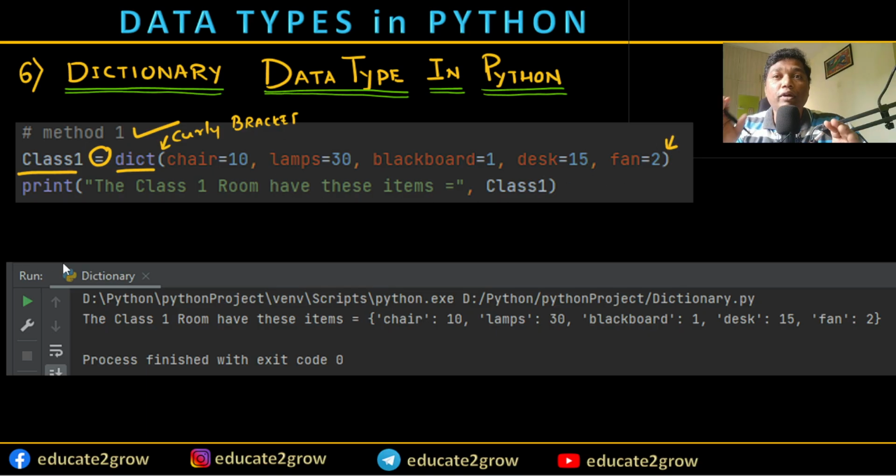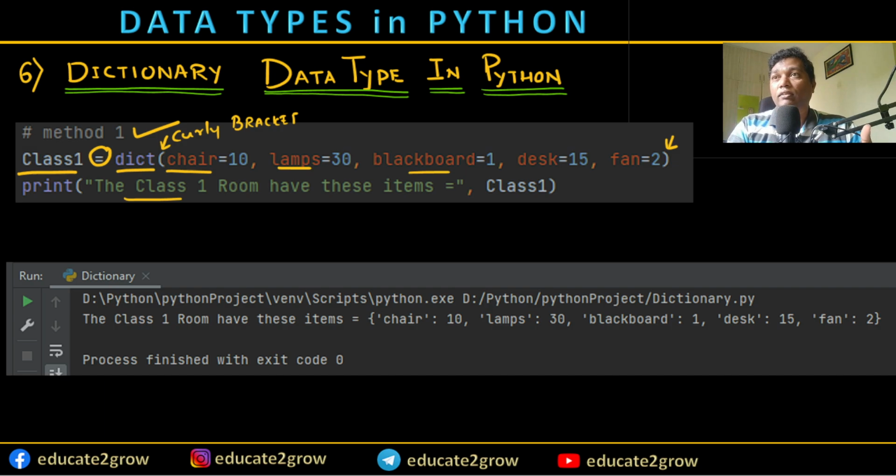In that, we are defining chair equal to 10. Here we are not putting inverted commas because we are assigning a value of 10 chairs. So in this case, the inverted commas are not required. This is the one method.